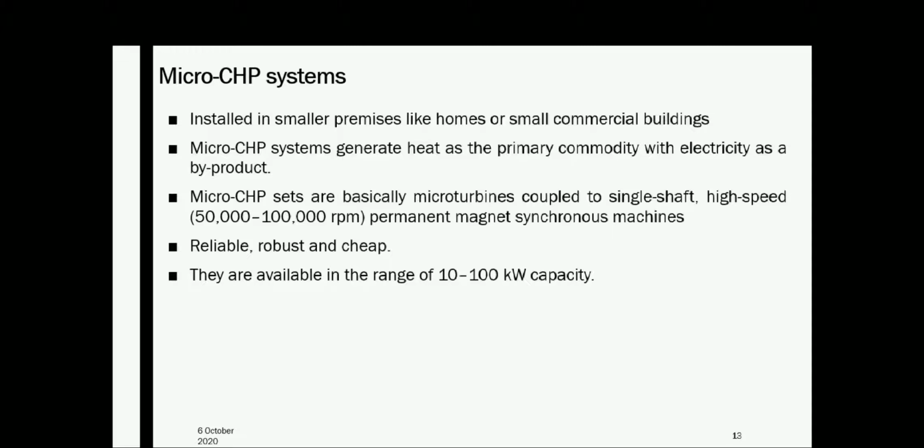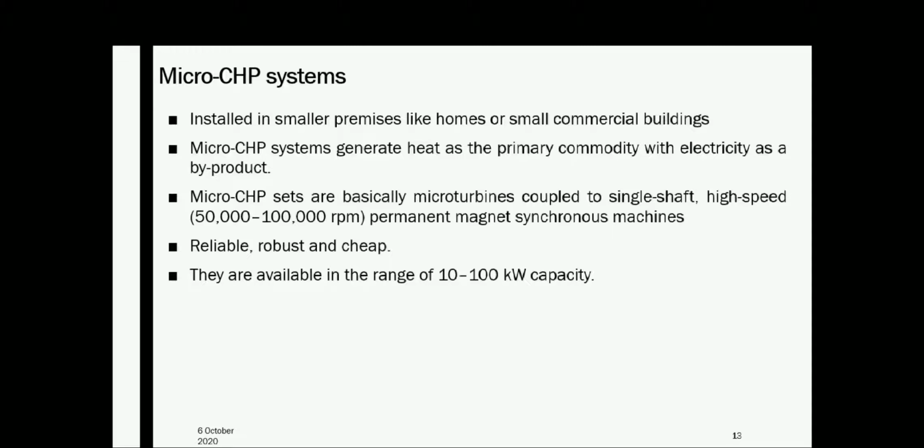Let's see what are the different types of CHP systems. Micro CHP systems. These micro CHP systems are usually installed in small premises like homes or small commercial buildings. They differ from the larger CHP units, not only in terms of their energy producing capacities, but also in matters of parameter driven operation.